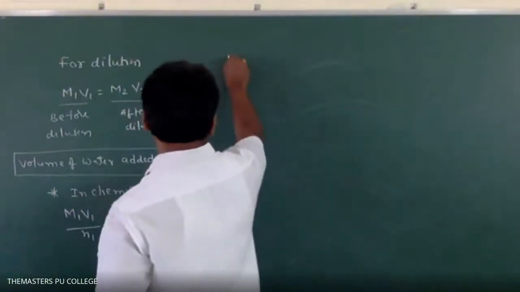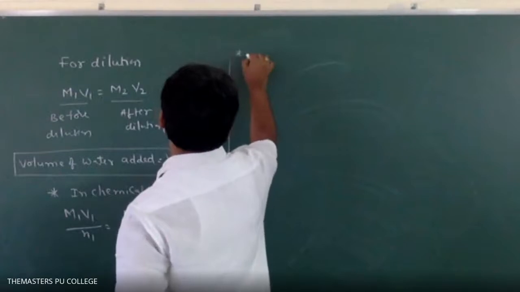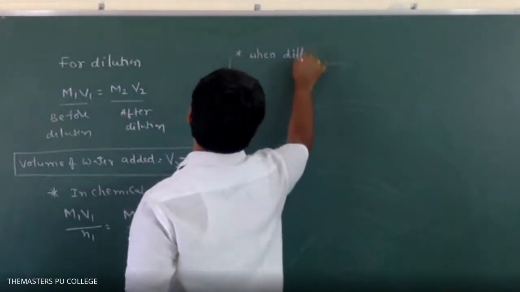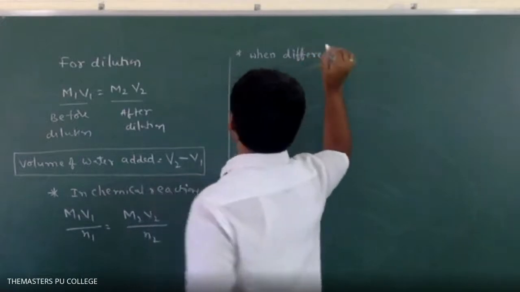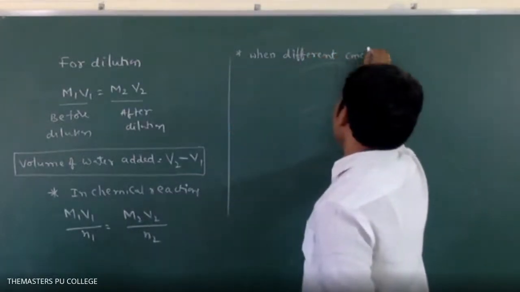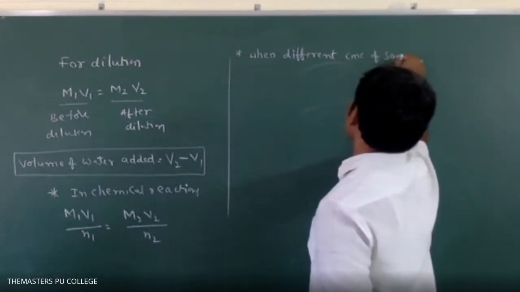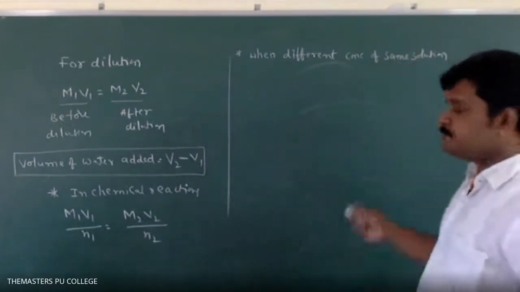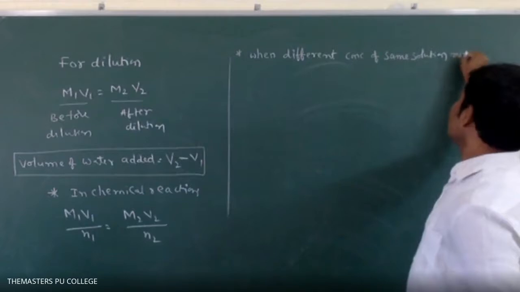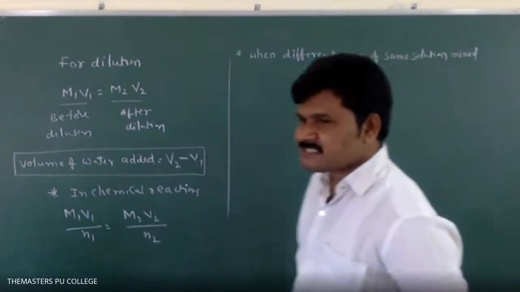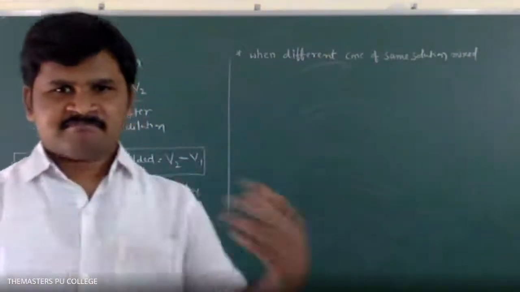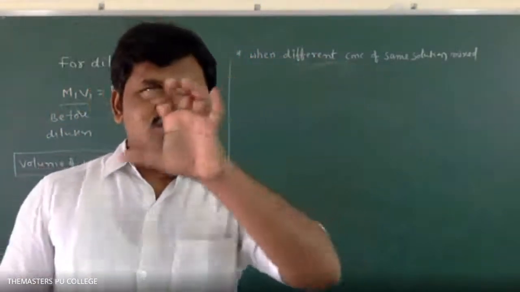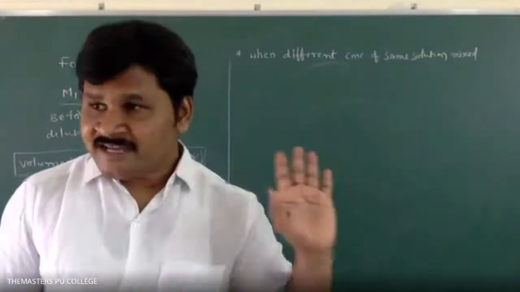Next. When different concentrations of the same solution are mixed, different concentration means I have solution A, solution B, solution C, all of the same type.